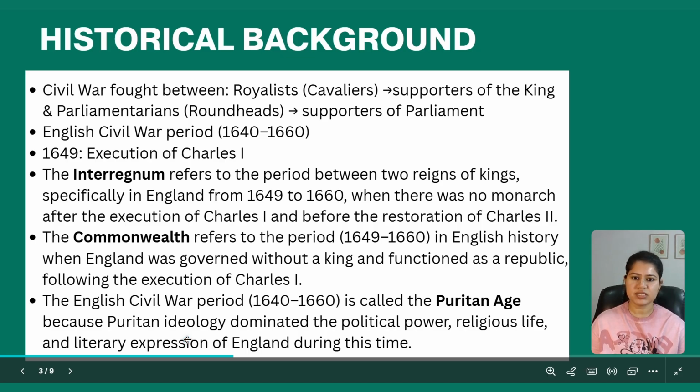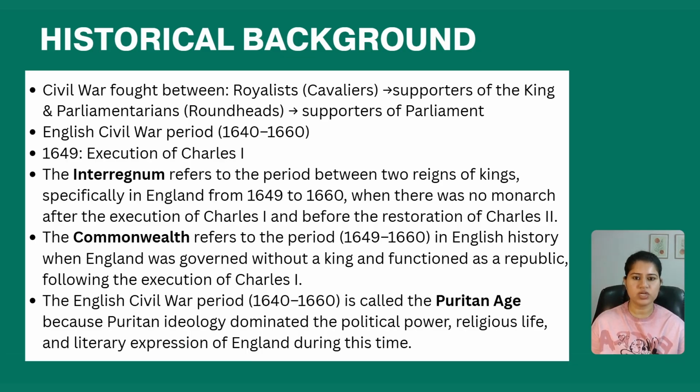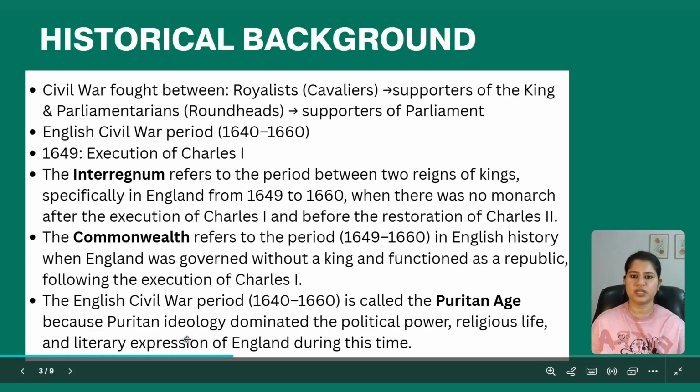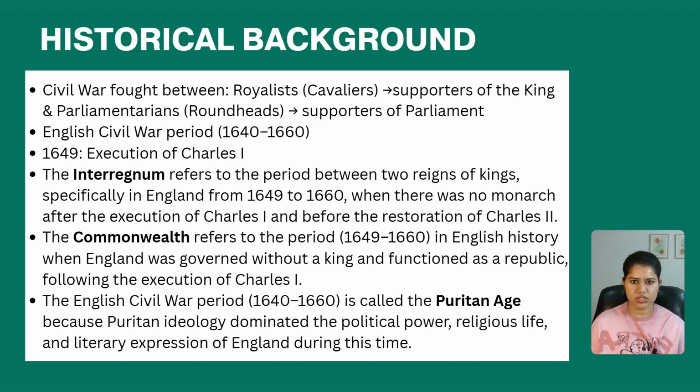We can take the example of the writer John Milton, who was a Puritan and who wrote works related to Puritan ideology. Because Puritan ideology dominated this period, this period is known as the Puritan Age.